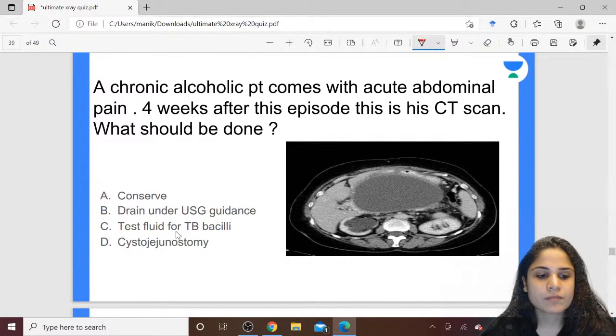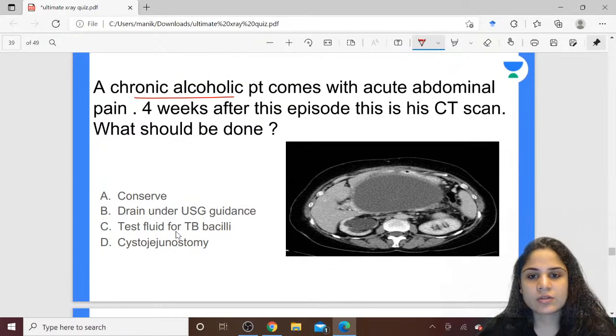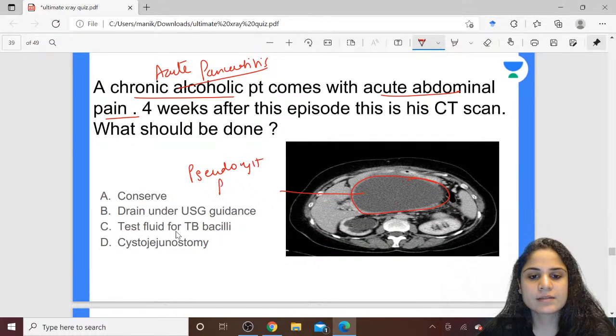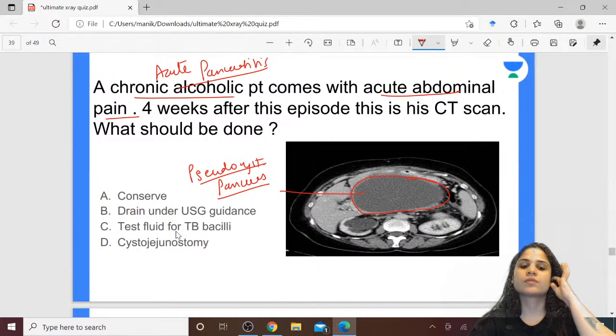So what is the diagnosis over here, guys? He's a chronic alcoholic. He had acute abdominal pain. I think you don't need even more idea to say that he had acute pancreatitis. Now 4 weeks after his acute pancreatitis, he is having a collection, and this collection should be a pseudocyst of the pancreas.